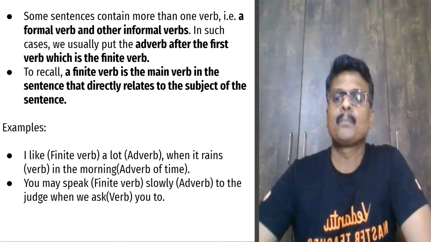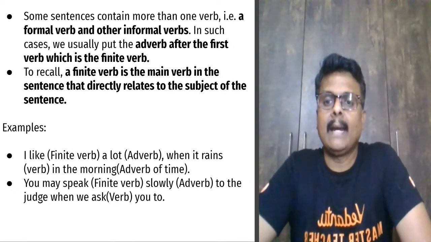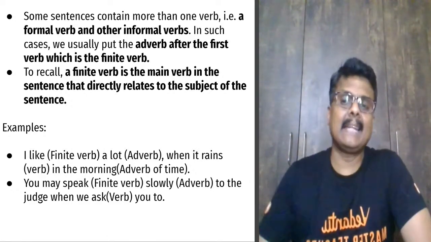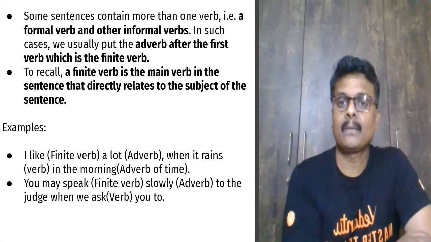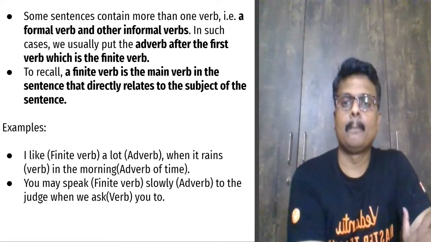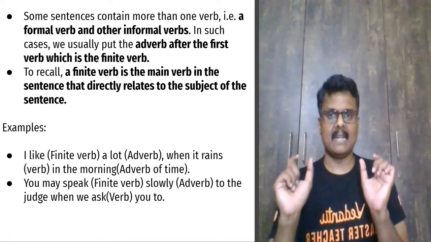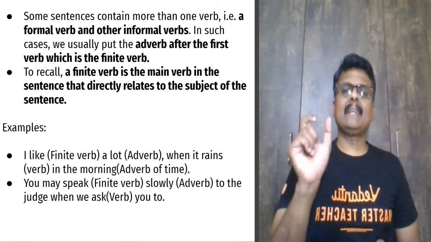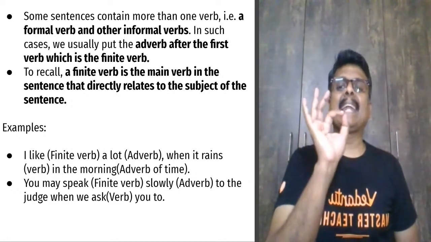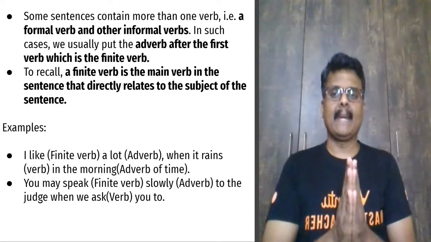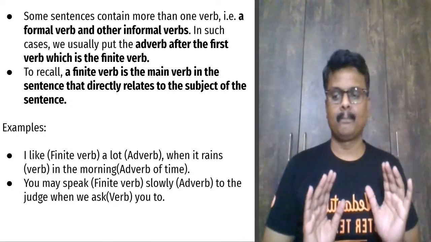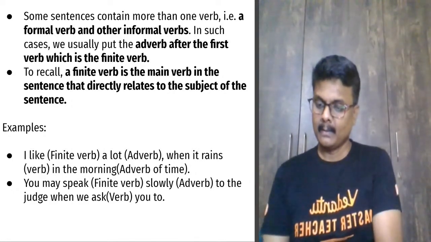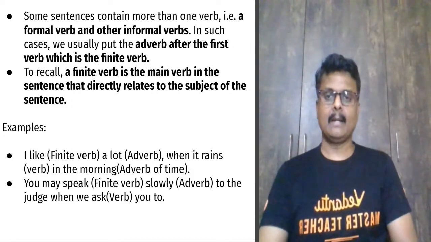Look at the same example: you may speak slowly. You is the subject, and the verb directly indicates the main subject. That is called the finite verb. So whenever there are two verbs in a sentence, remember, after the finite verb, the adverb will come. Got it? Super.